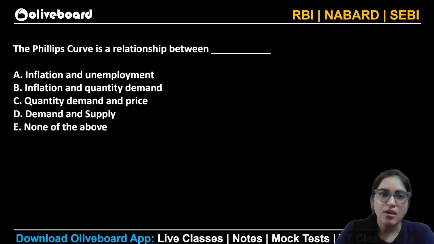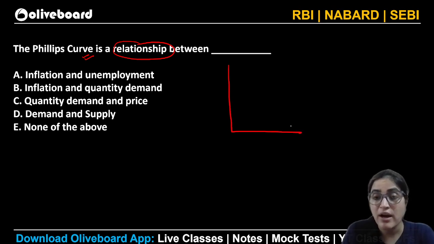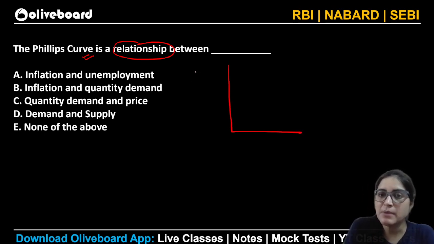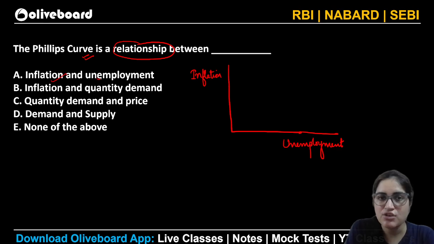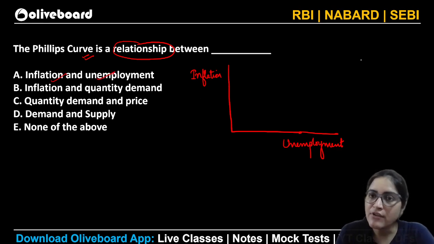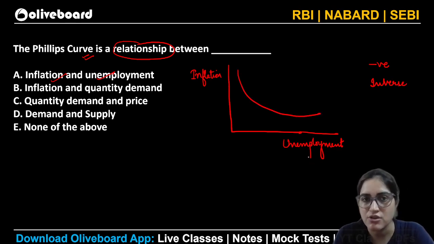Okay, we'll move on. What is a Phillips curve? What does a Phillips curve show? I hope you have read about it. The Phillips curve is basically a curve which depicts the effect of inflation on unemployment. So it shows the relationship between inflation and unemployment. What kind of relationship is it? It is a negative relation, or you can write inverse relation as well. This is the curve that is being drawn, an inverse relation.